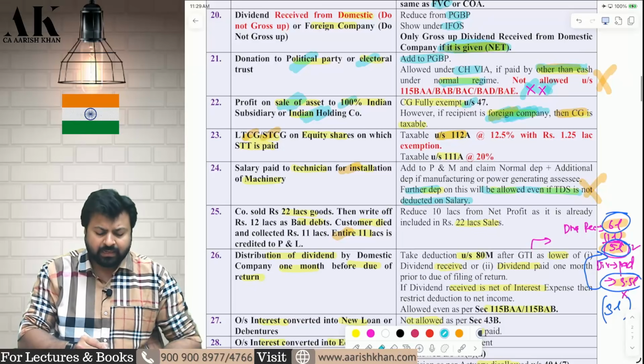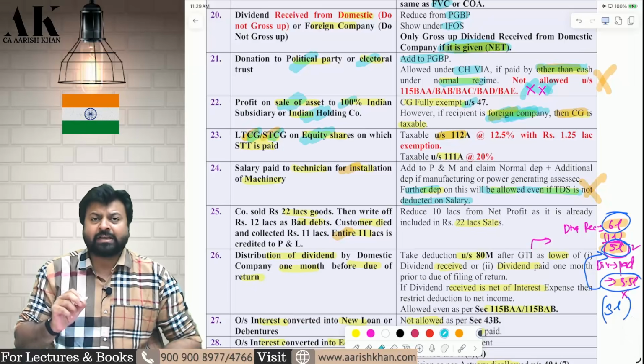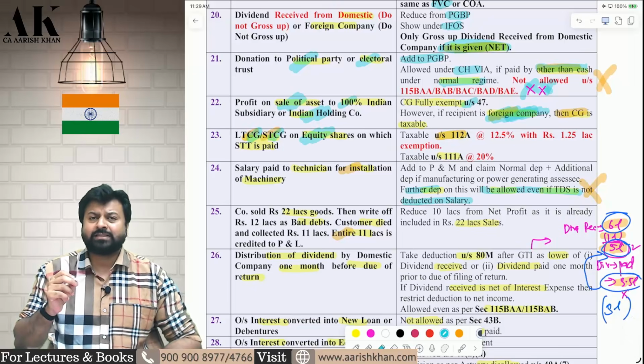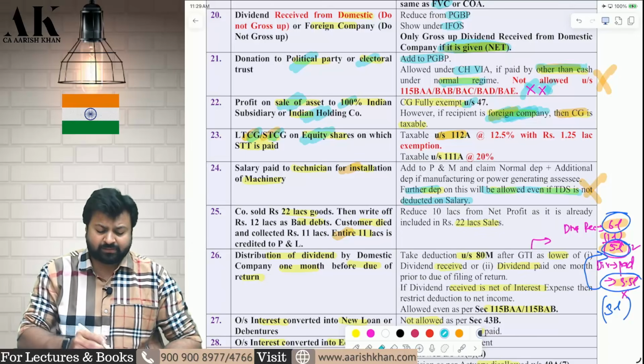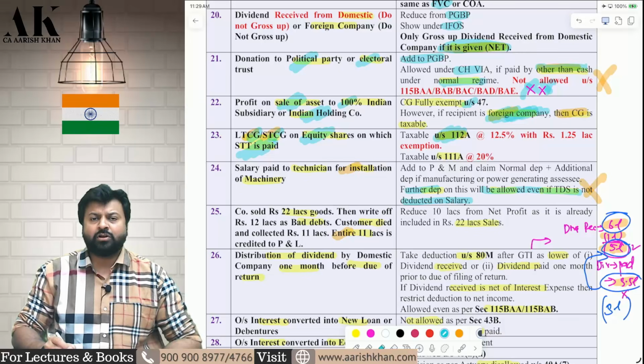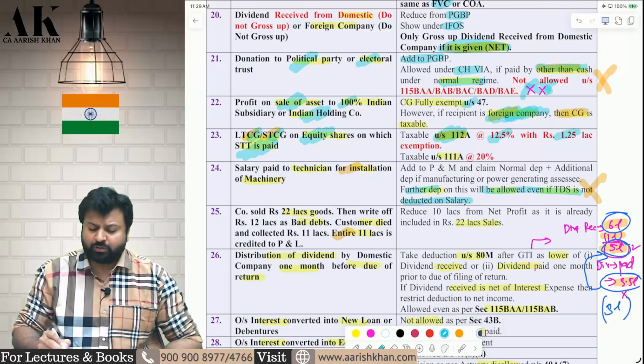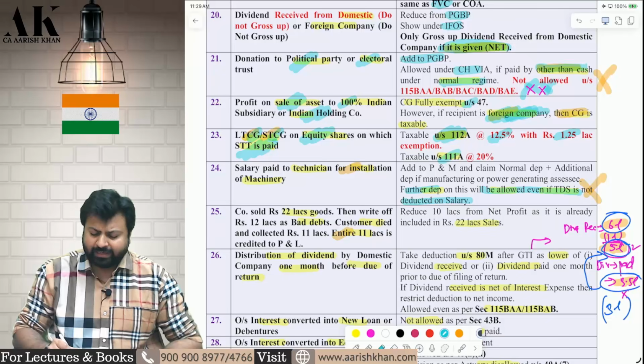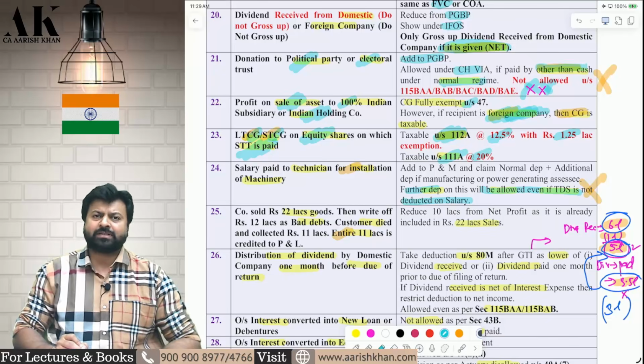Next, LTCG, STCG on equity shares, equity oriented fund, units of business trust, on which STT is paid. It will be taxed under 112A if it is long term, with 12.5% tax and 1.25 lakh exemption, and under 111A it will be taxed at 20% tax.